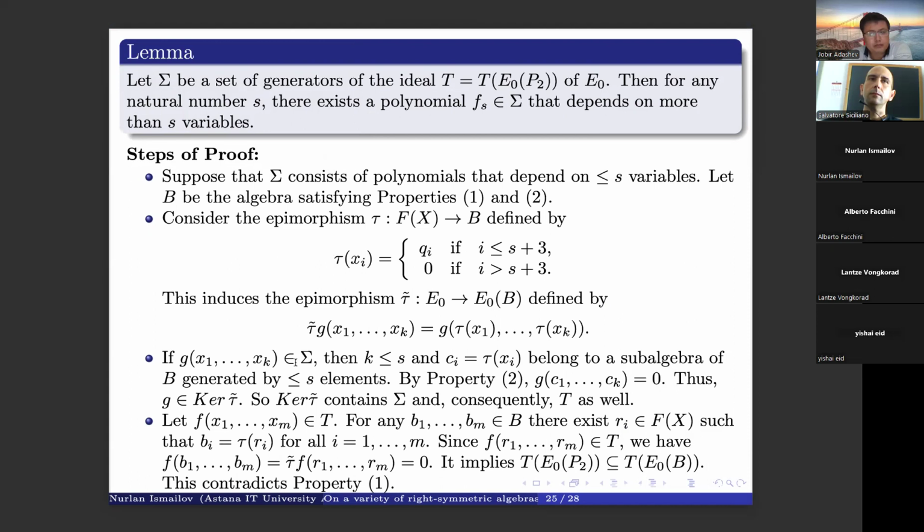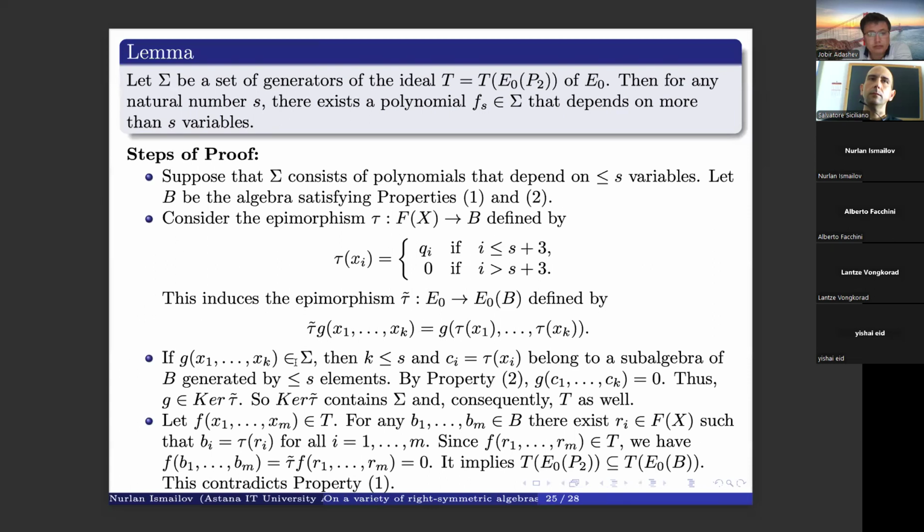Okay. Then we consider this lemma. Let sigma be a set of generators of our ideal T of E0. Then for any natural number S, there exists a polynomial Fs from this set of generators that depends on more than S variables.